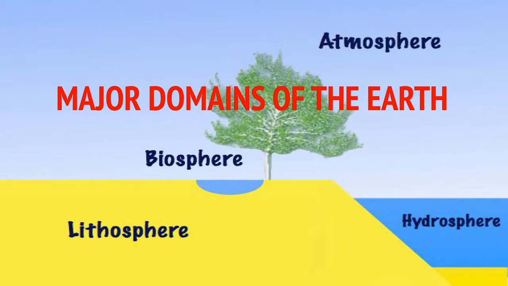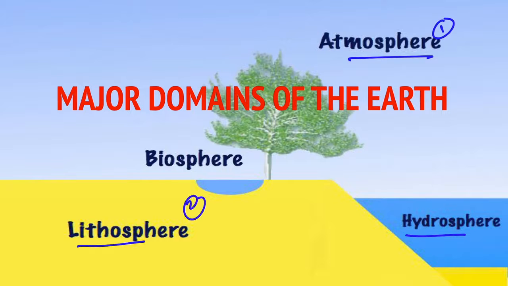In this session, we are discussing the major domains of the Earth. The Earth we live on is the only planet which has life, and human beings can live here because the life-sustaining elements of land, water and air are present on the Earth. The surface of the Earth is a complex zone in which three main components of the environment meet, overlap and interact. The three main components are atmosphere, lithosphere and hydrosphere.